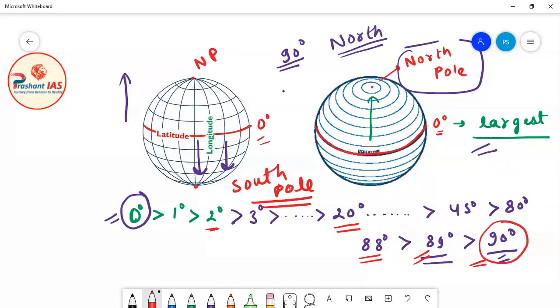I have just told you that the size of the south pole is a point size, meaning its size can be compared with the size of a point or decimal. So this is true for both hemispheres. When you move from the equator to any pole, the size of latitudes will decrease, and the equator is the largest latitude, and the north pole and south pole are the smallest latitudes.